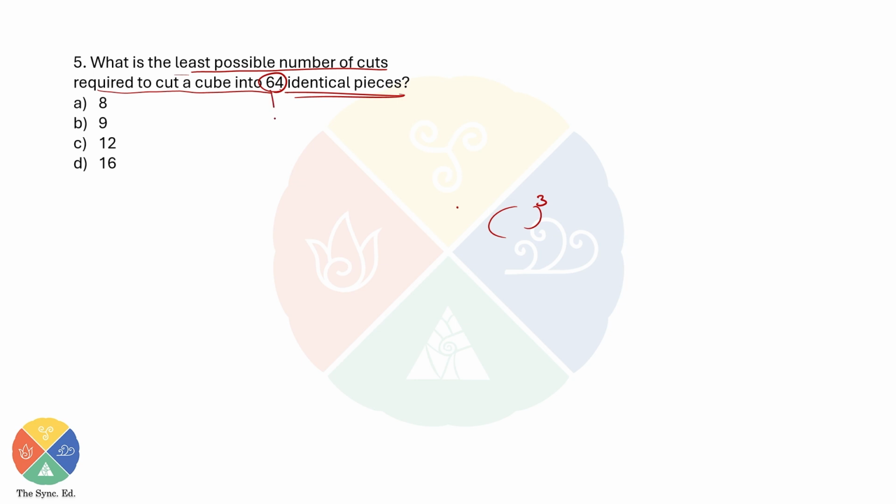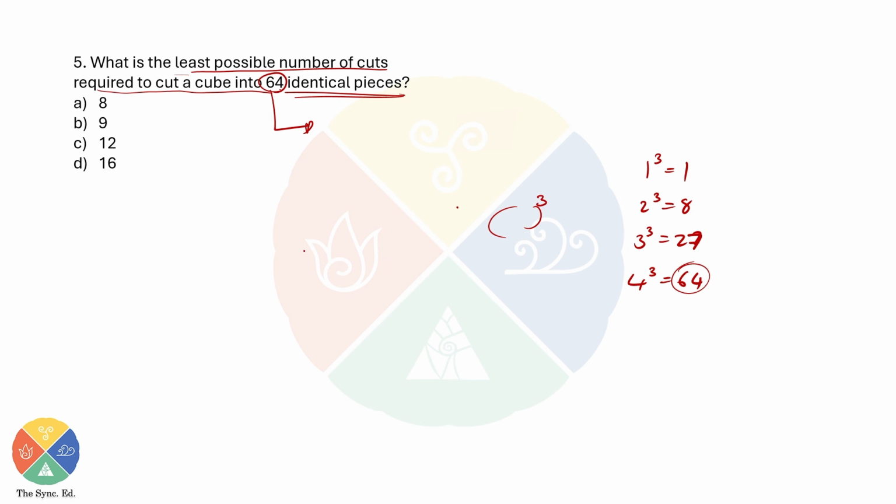So let's see what 64 stands for. You can see that 1 cube is 1, 2 cube is 8, 3 cube is 27, and 4 cube is 64. Therefore, you can say that 64 is 4 cube.